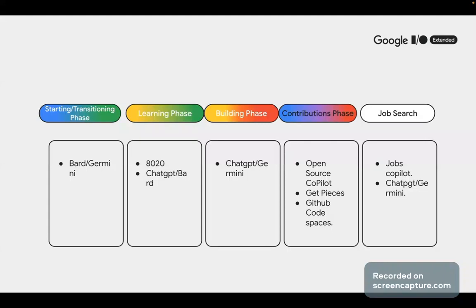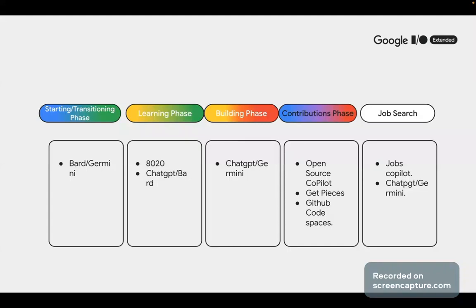So now the learning phase. I will demo 80/20 in this video and show you how you can generate roadmaps to learn anything that you want to learn using 80/20. Now, the building phase. So the building phase is the point where, for example, you ask what apps I should build that will look good on my CV as a front end developer. AI can help you solve that problem.